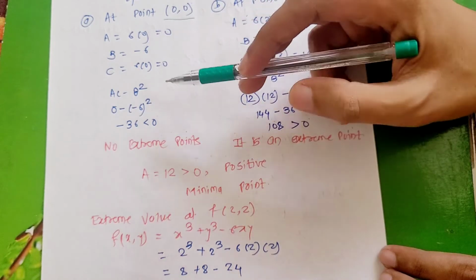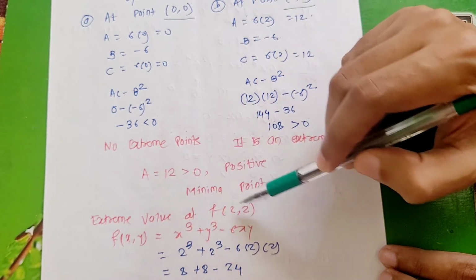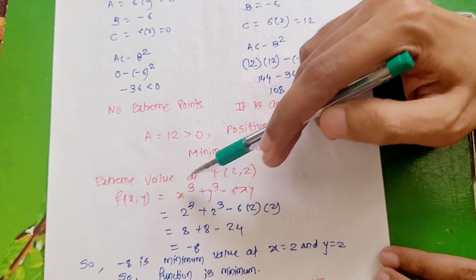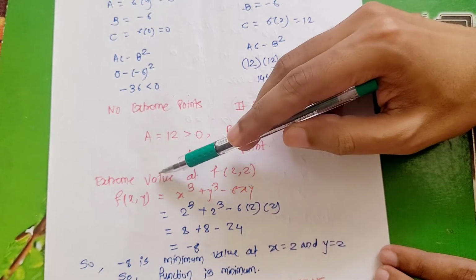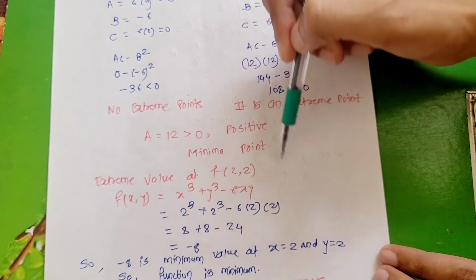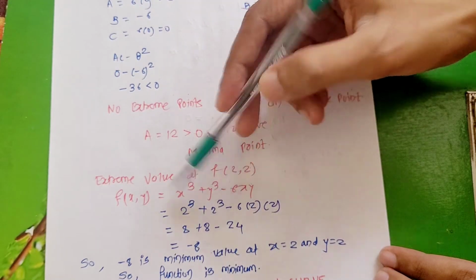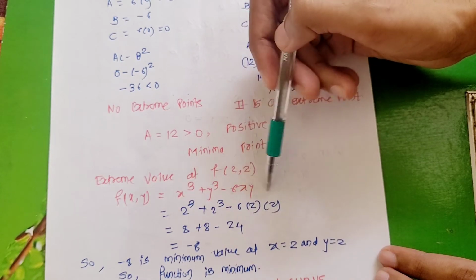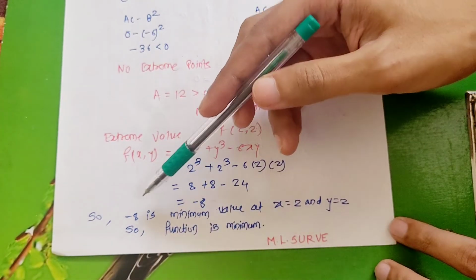Now if you need to find out whether the extreme point at (2, 2) is a maxima or minima, the function of x and y is x cube plus y cube minus 6xy, and that function is known. At this point you can find out whether the function has a maxima or minima. So put the value (2, 2). Once you put 2 cube plus 2 cube minus 6 into 2 into 2, you will get a negative value, minus 8.